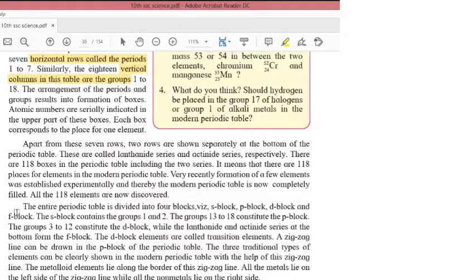Apart from these 7 rows, 2 rows are shown separately at the bottom of the periodic table. They are known as the lanthanide series and the actinide series. Now why are they known as the lanthanide series and actinide series? Because the lanthanide series starts from lanthanum and the actinide series starts from actinium.